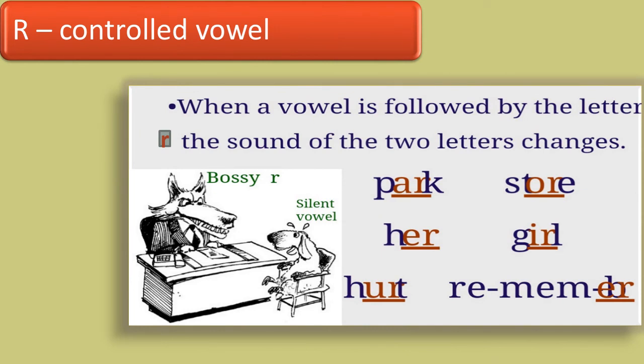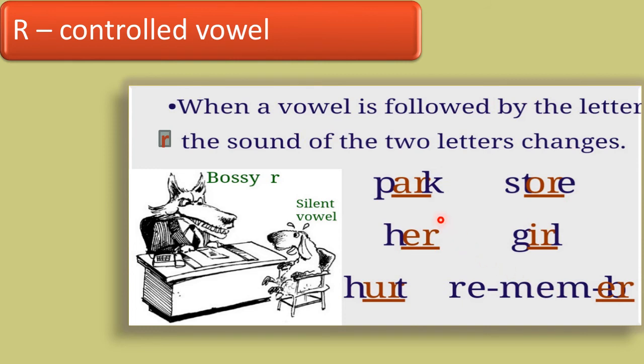R controlled vowel, or bossy R. Let us try to understand what is R controlled vowel. When a vowel is followed by the letter R, the sound of the two letters changes. Here we have been given some examples: park, store, her, girl, hurt, remember. But generally we pronounce all these words like this: park, store, her, hurt, girl, remember.